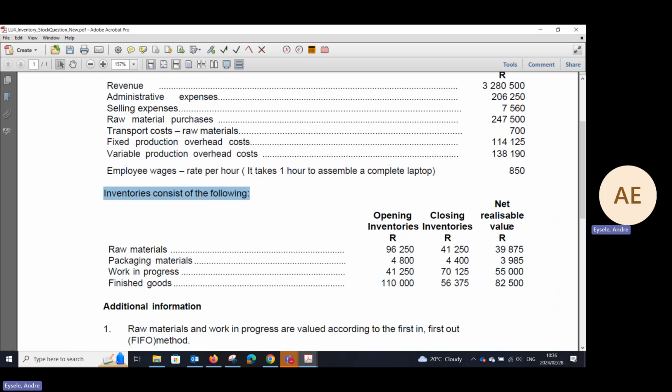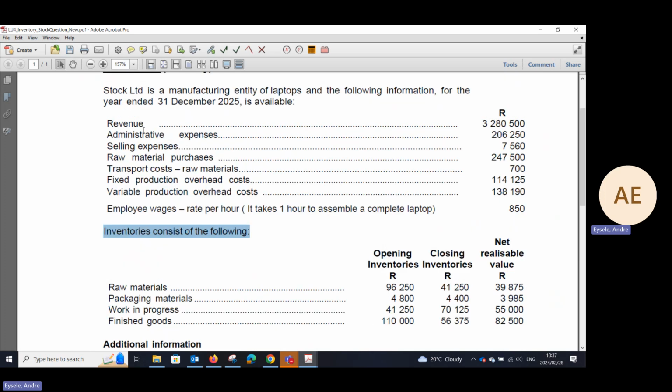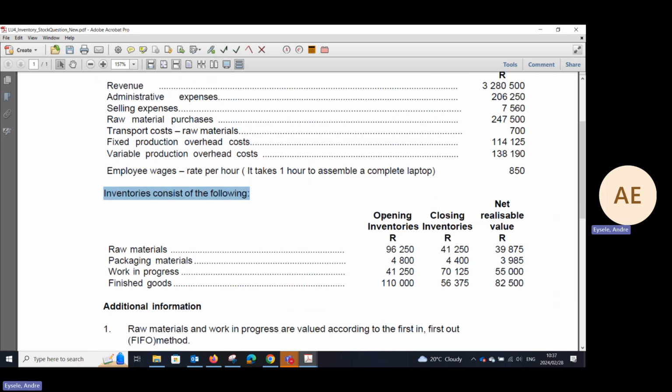From theory, you know that when we draft the annual financial statements and the statement of profit or loss, cost of sales consists of your opening stock plus your purchases less your closing stock. All right. So therefore, your cost of sales is the section in a calculation that we will have to calculate regarding your raw materials, your closing inventories and net realizable value.